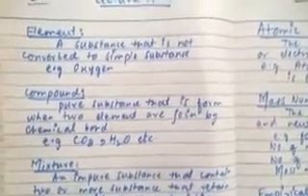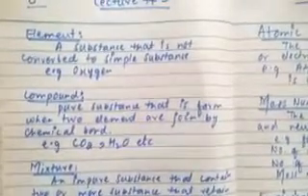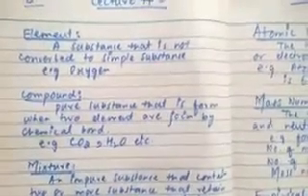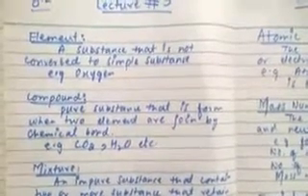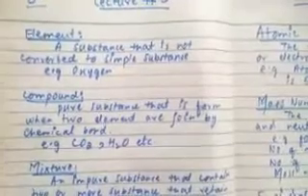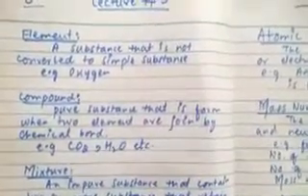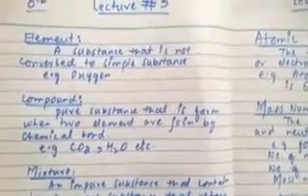They are joined by a chemical bond and they form a compound. The second example is water, which has two atoms of hydrogen and one atom of oxygen, joined together by chemical bond to form the compound water. So these are two examples of compounds: carbon dioxide gas and water.